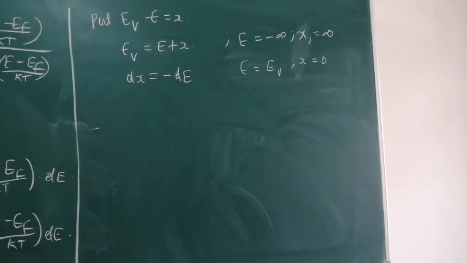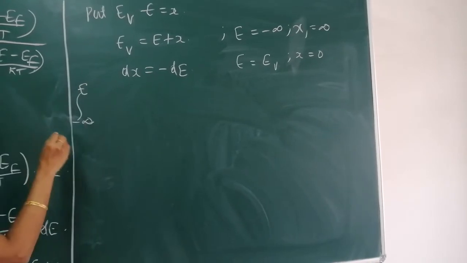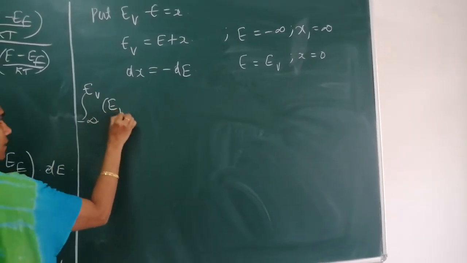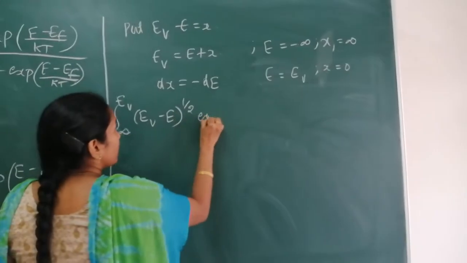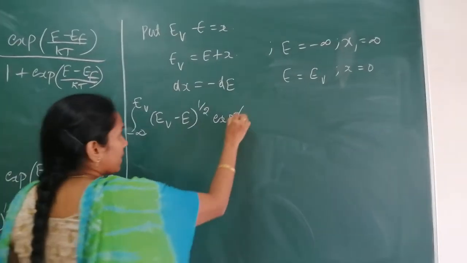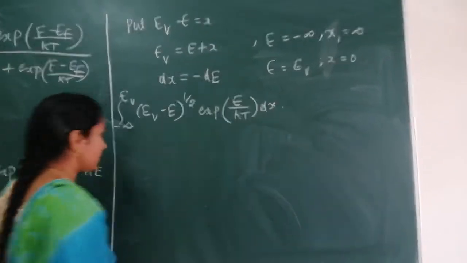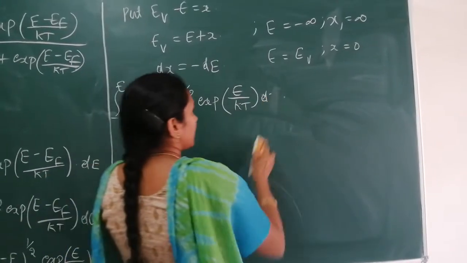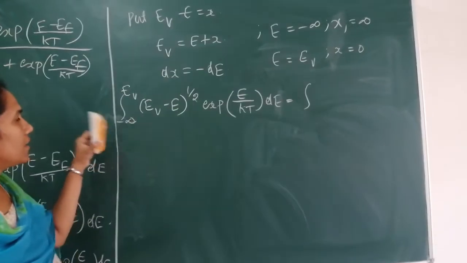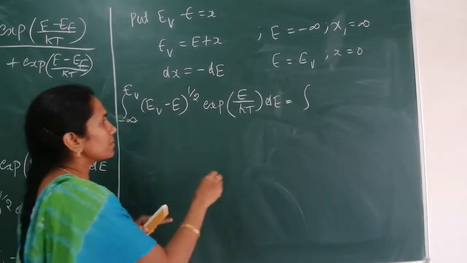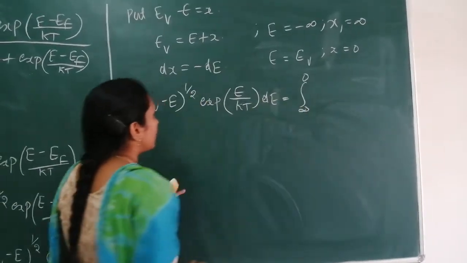Now I am simplifying this integral. If I substitute minus infinity, the limit becomes plus infinity, and if I substitute EV, the limit becomes 0, so infinity to 0.